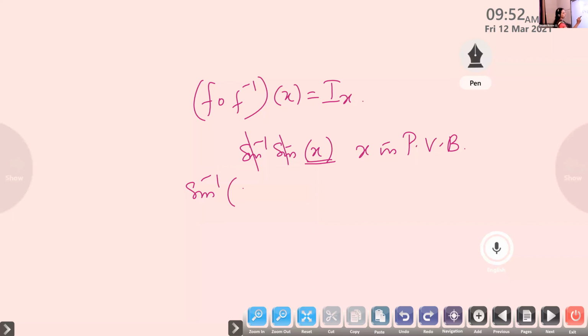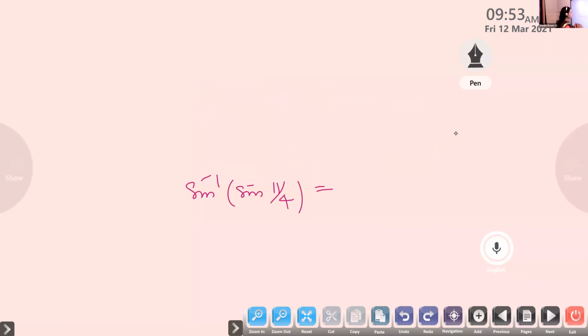So sine inverse of sine. Suppose it is given like this: sine inverse of sine pi by 4. Listen, children. We can cancel this and write pi by 4, because sine inverse and sine are inverses of each other. This is valid because pi by 4 lies within the principal branch, minus pi by 2 to plus pi by 2. Nandana.